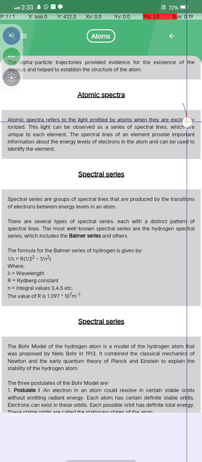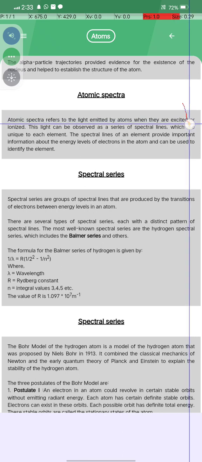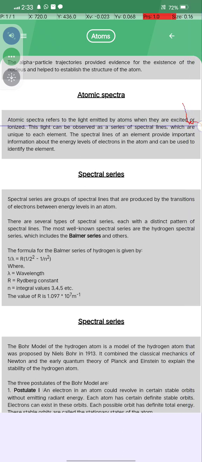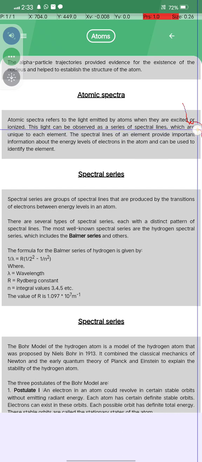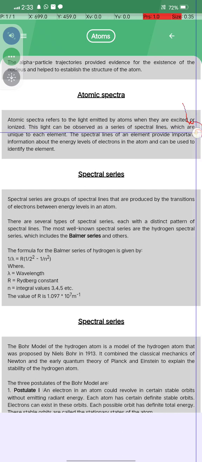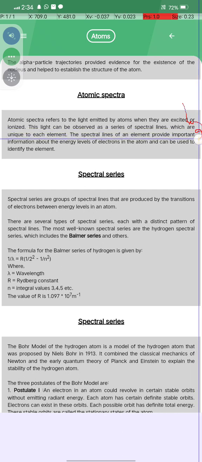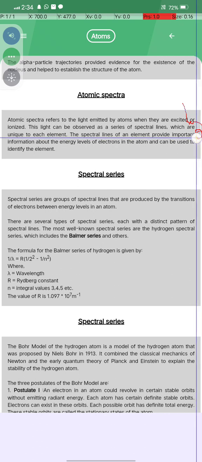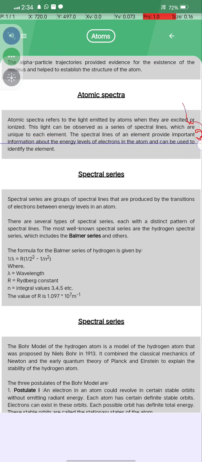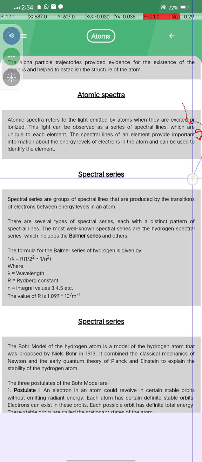Atomic spectra. The atomic spectra refers to the light emitted by atoms when they are excited or ionized. The light can be observed as a series of spectral lines, which are unique to each element, and these spectral lines of an element provide important information about the energy levels of electrons in the atom and can be used to identify the element.